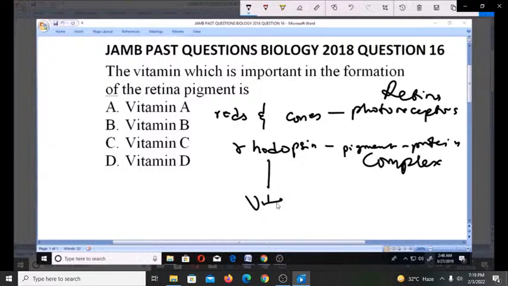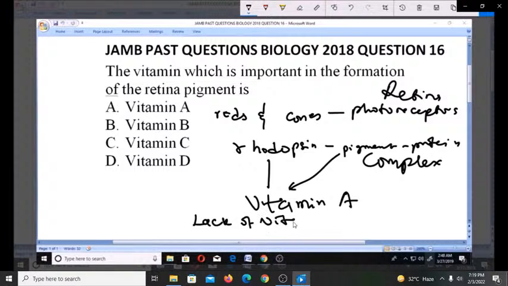Now, the pigment part of this rhodopsin is made from vitamin A. So you actually get this very pigment on the rhodopsin from vitamin A. And that is why lack of vitamin A causes night blindness. So that very thing that helps in forming the pigment rhodopsin is vitamin A, and that makes option A the right answer.